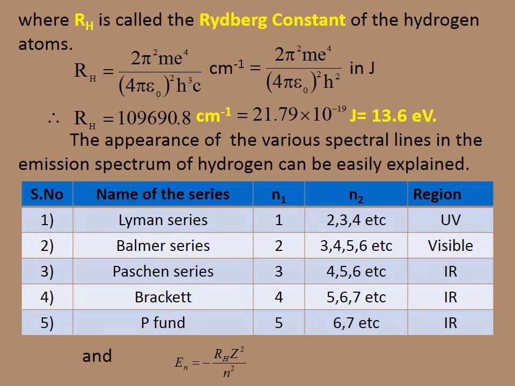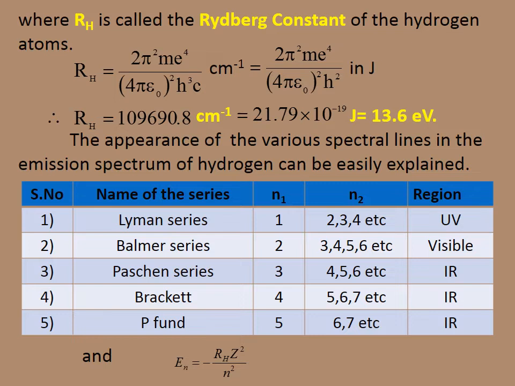It will be equal to 21.79 into 10 to the power of minus 19 joules, and which will be equal to 13.6 eV, electron volt. That is, there are three values possible for Rydberg constant. The appearance of various spectral lines in the emission spectrum of hydrogen can be easily explained.